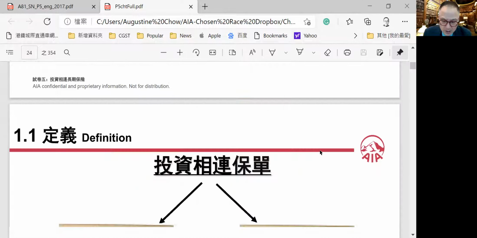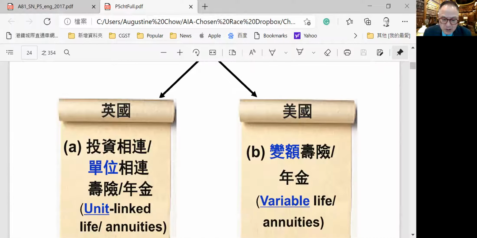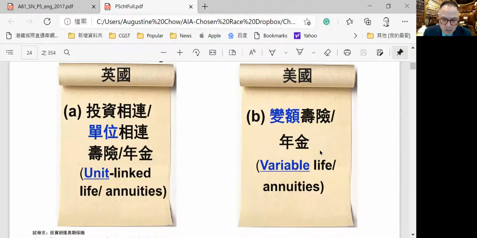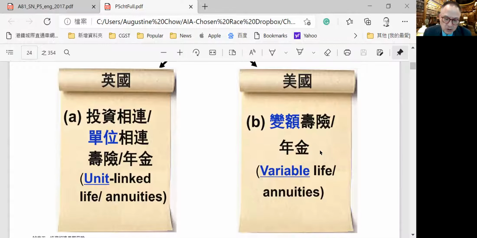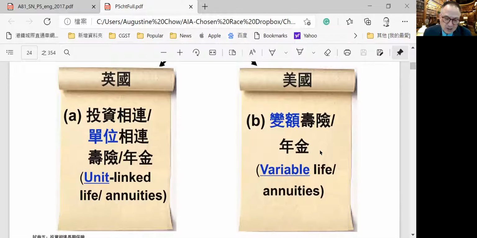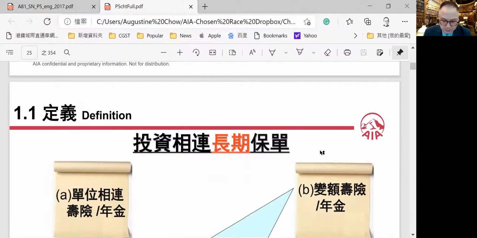Unlike other insurance policies, annuities, or other long-term business, they have an investment portion in the policy. And this investment policy is called, in England, a unit-linked life insurance policy or unit-linked annuity. And in America, they call it variable life or variable annuity, just a term. In American terms, variable. In English terms, we call it unit-linked. In AIA, we call it ULS, unit-linked life policies.